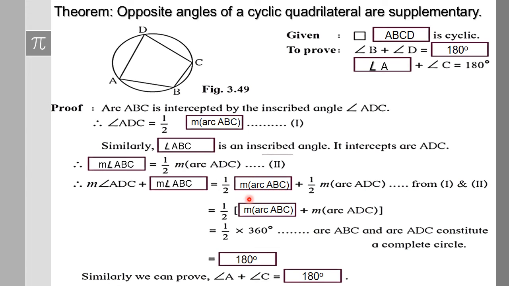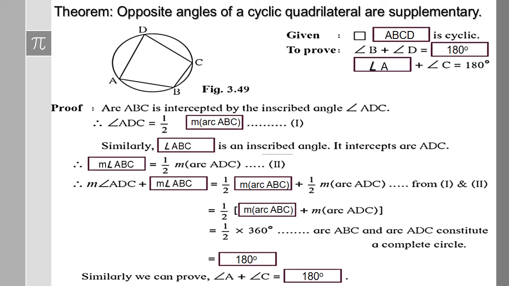Now if you add the measure of arc ADC and the measure of arc ABC, on the right side we get half the measure of arc ABC plus half the measure of arc ADC. Both added together make the full circle, and half of 360 degrees is 180 degrees. That means angle D plus angle B is equal to 180 degrees. With the same steps, we can prove that angle A plus angle C is also 180 degrees. So the opposite angles of a cyclic quadrilateral are supplementary. It was a very simple proof.